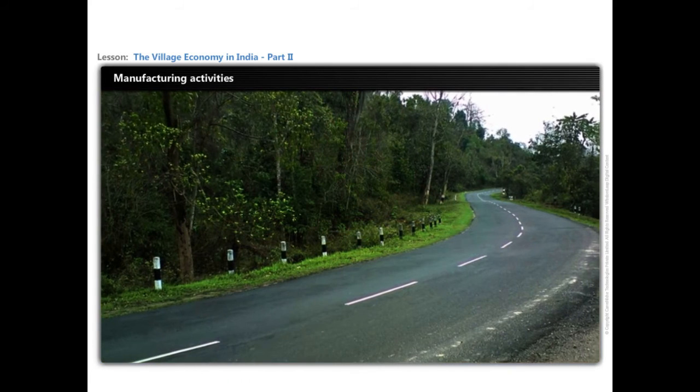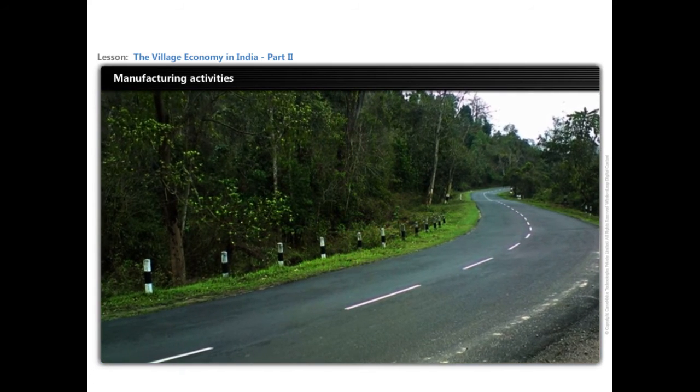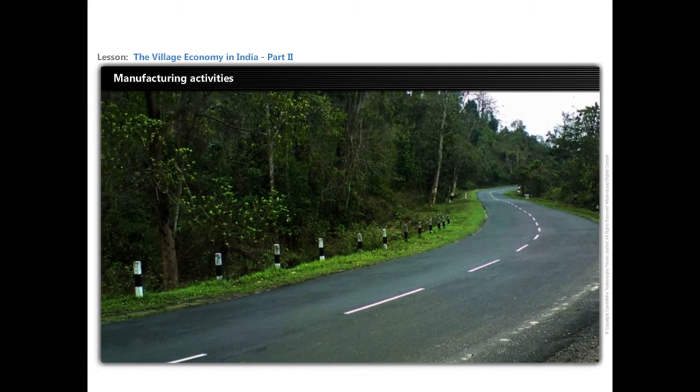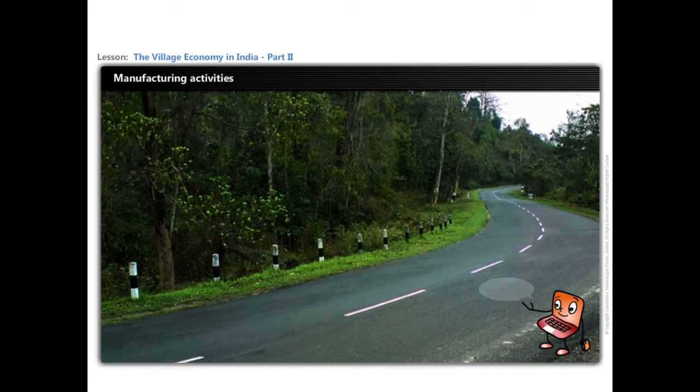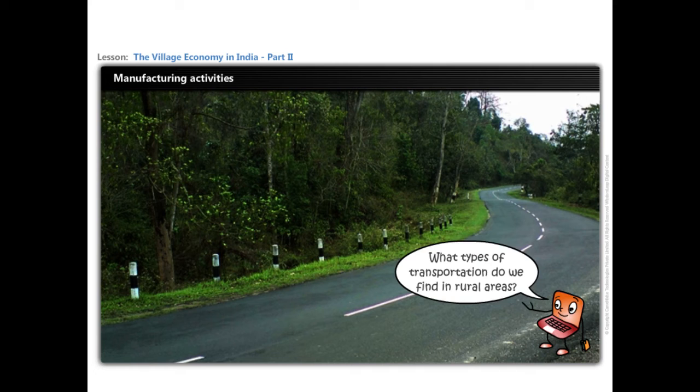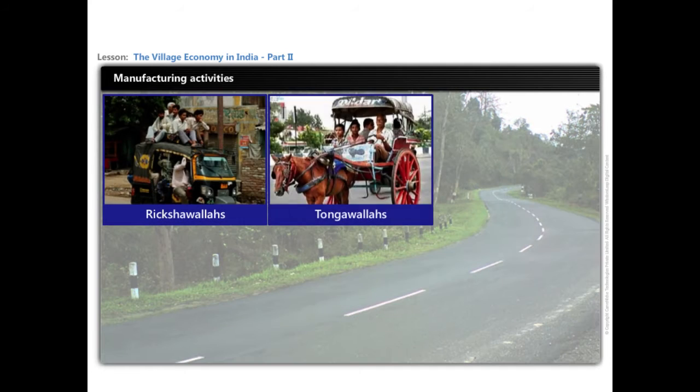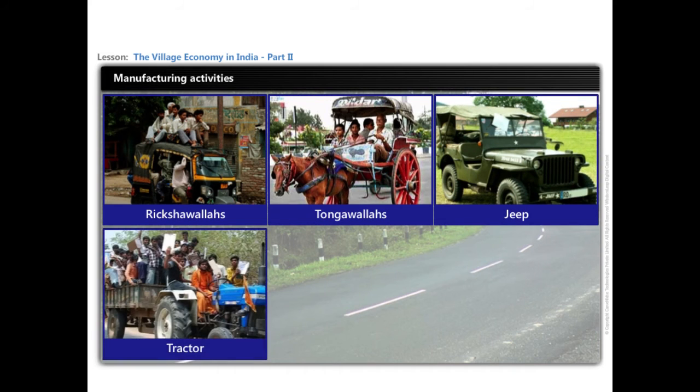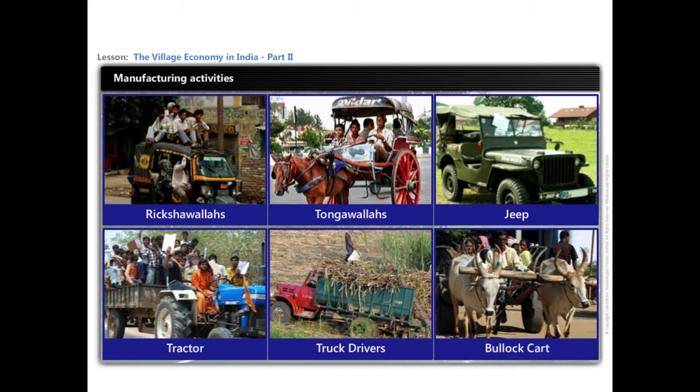There are a variety of vehicles on the roads connecting village to village and village to urban areas. What types of transportation we find in rural areas? Rickshawalas, tongawalas, jeeps, tractors, truck drivers, and people driving the traditional bullock carts and bogies are people in transport services.